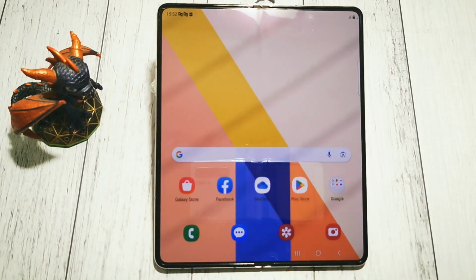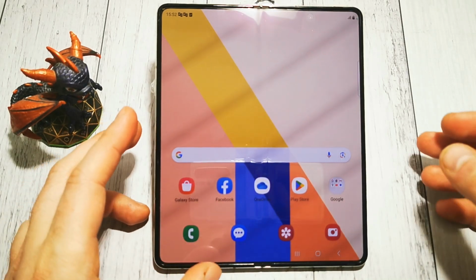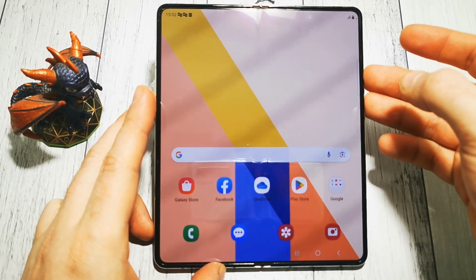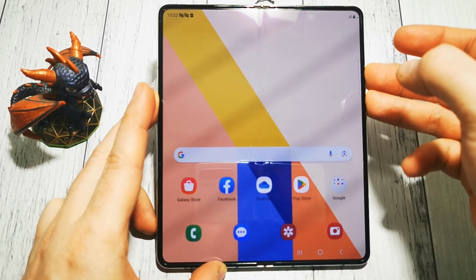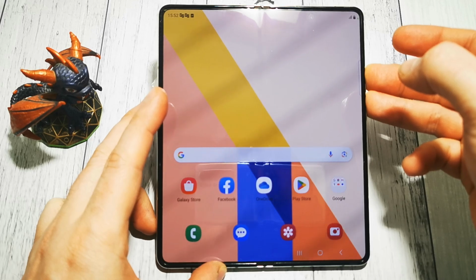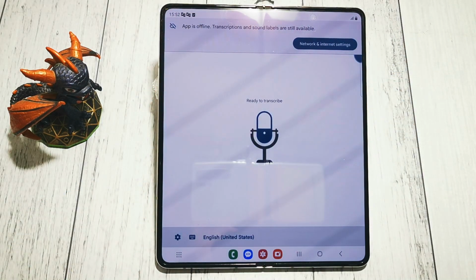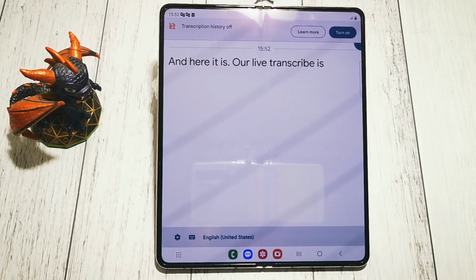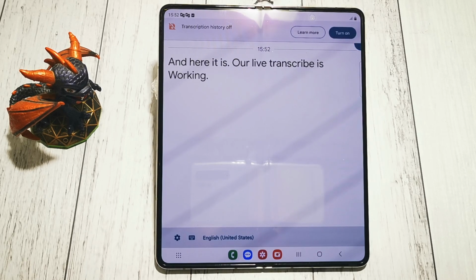So let's see if our shortcut is working. So volume up and volume down, hold for 3 seconds. And here it is, our Live Transcribe is working. Our shortcut works as well.